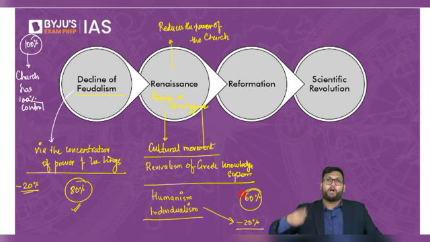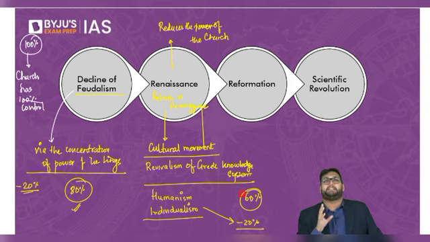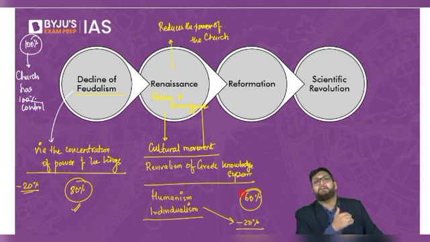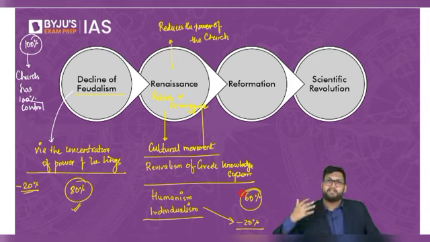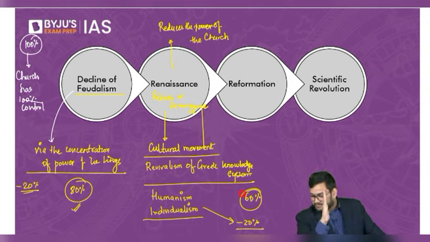Understand the logic. Why did people have the guts to cross the Atlantic Ocean? Because the church did not have control over the knowledge system. Church said the earth is flat, but there were people such as Kepler and Galileo. So the decline of feudalism happens, Renaissance happens. Till this point, everybody is with me.